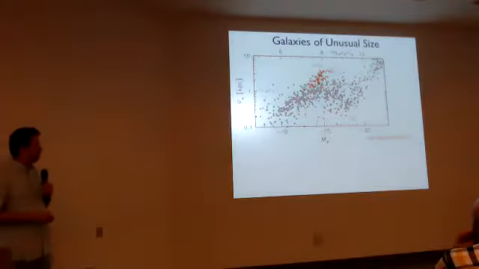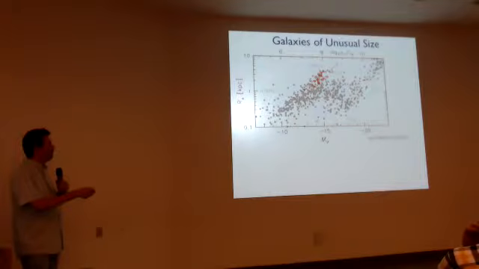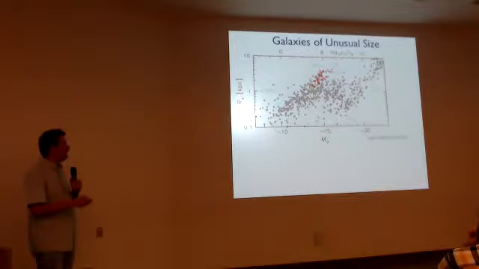So here they are on the same plot as before, these red dots up here, extending to higher effective radii. And I didn't mention earlier, the dashed lines are constant surface brightness. So as you go to the upper left in this diagram, that's the classic problem of running into detection problems, whether you're looking at Milky Way satellites, ultra-faints, or you're looking for these low surface brightness things farther away.